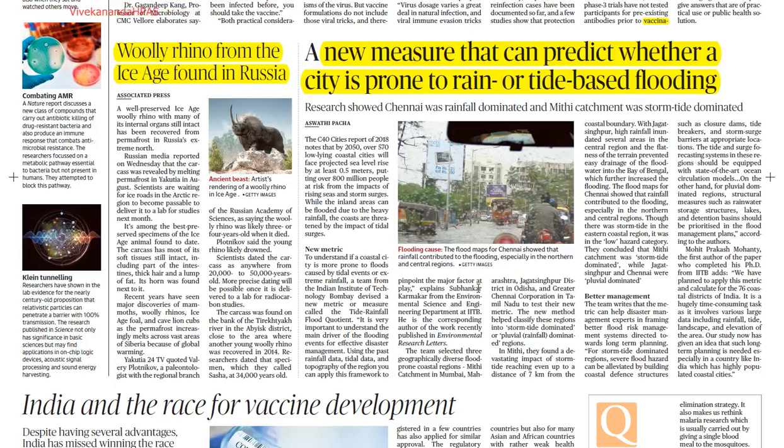Then we will know in which decade this particular rhino was living on the surface of Earth. The next one is the new measure that can predict whether a city is prone to rain or tide-based flooding. I hope you understand what rain or tide-based flooding is. Rain-based flooding is whenever there is a humongous amount of rainfall received in a short span of time. The second one is tide-based flooding, whenever there is a rise in the sea level and the water starts moving in towards the city.